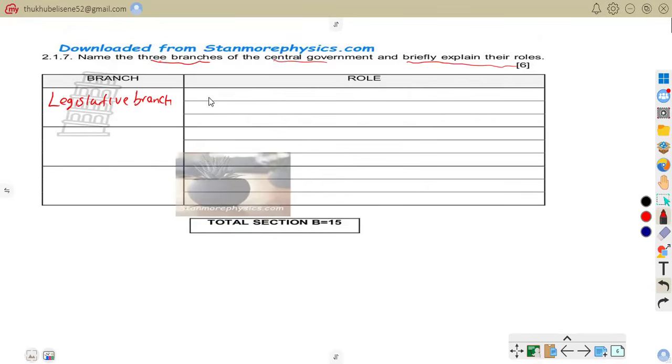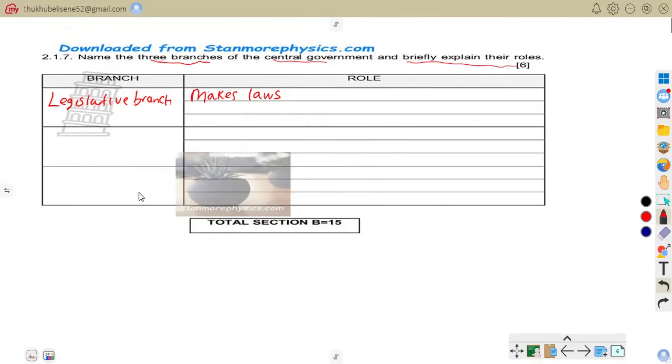We know very well that the legislative branch makes laws. They enact laws. Like we are talking about parliament passing new laws for the country.